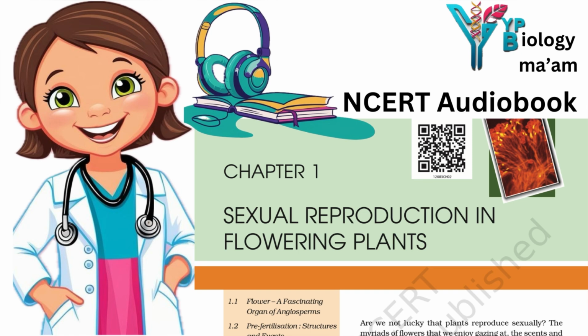The pistil has three parts, the stigma, style and the ovary. Ovules are present in the ovary. The ovules have a stalk called funicle, protective integuments and an opening called micropyle. The central tissue is the nucellus in which the archesporium differentiates. A cell of the archesporium, the megaspore mother cell, divides meiotically and one of the megaspores forms the embryo sac, the female gametophyte. The mature embryo sac is 7-celled and 8-nucleate. At the micropylar end is the egg apparatus consisting of two synergids and an egg cell. At the chalazal end are three antipodals. At the center is a large central cell with two polar nuclei.